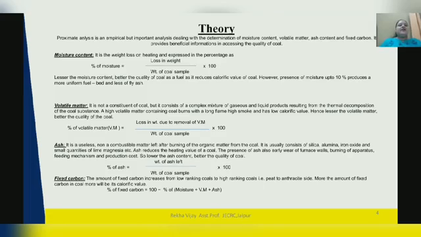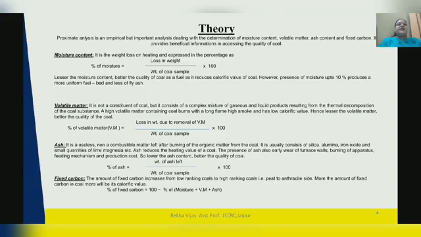The presence of ash also increases the wear of furnace wall, burning of apparatus, feeding mechanism and production cost. So lower the ash content, better the quality of coal. Percentage of ash is equal to weight of ash left in crucible divided by weight of coal sample multiplied with 100.